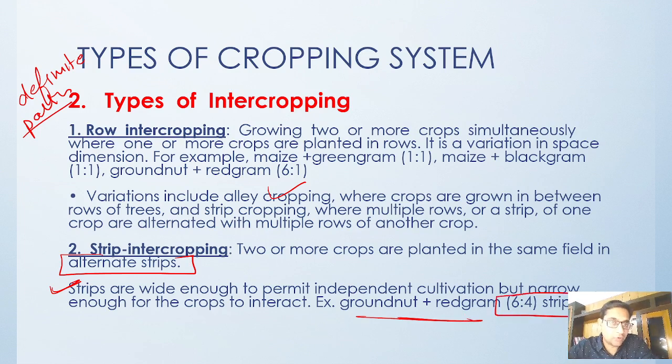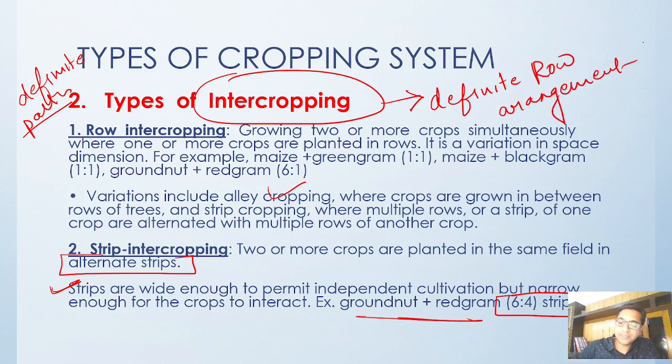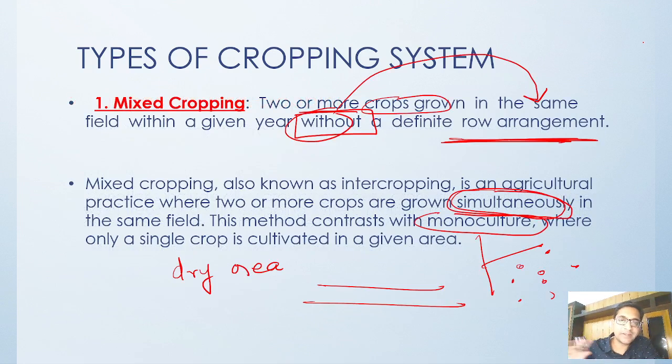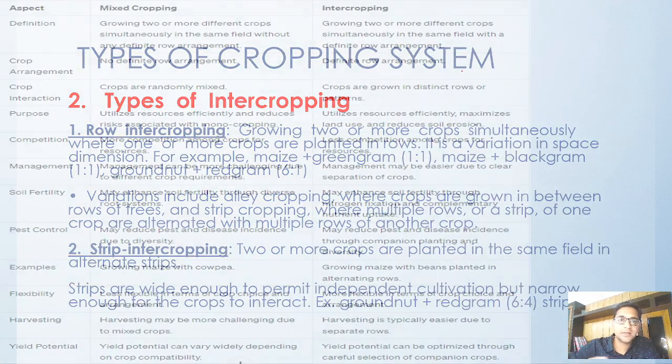Intercropping is a type of pattern where crops are planted in a definite row arrangement. In mixed cropping there is no definite row arrangement, but in intercropping we have definite rows. You have to plant it properly.